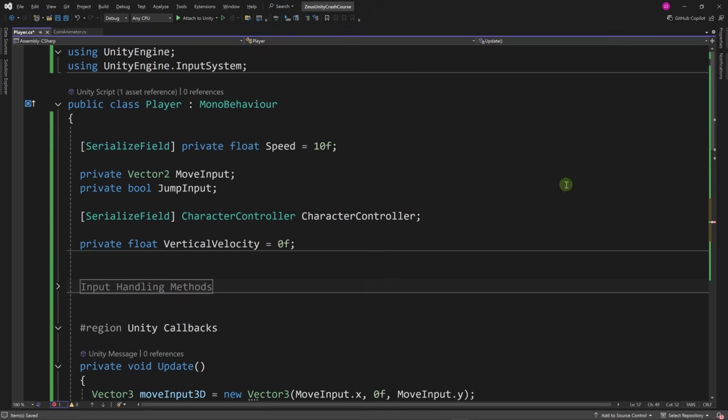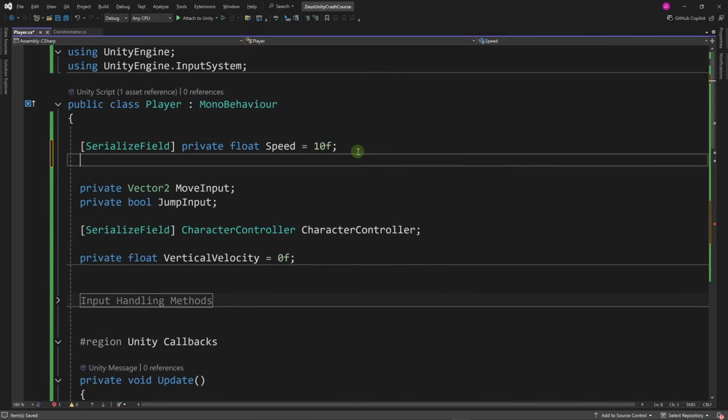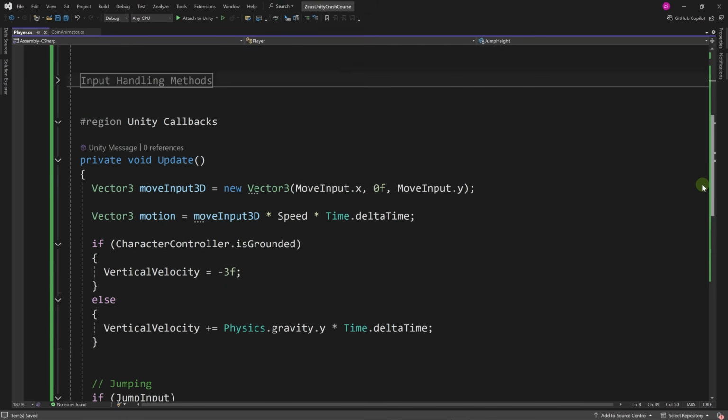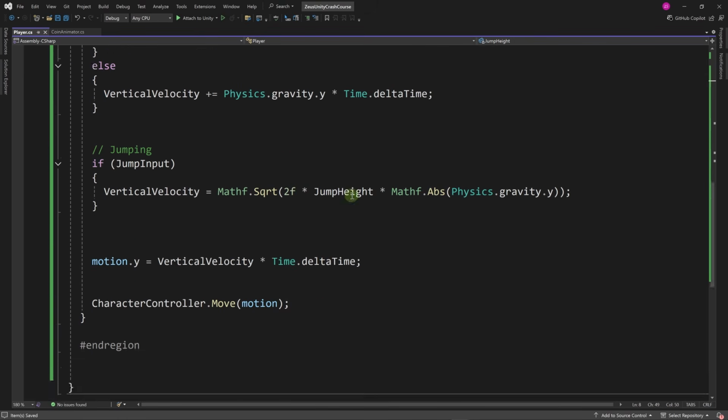Now all we need to do is define this jump height. Let's go to the top and below the speed, let's say SerializeField, private float jumpHeight. We don't want our character to jump very far. Let's say 1 meter in the air is fine. Okay, let's go back to the update method. Now we don't have compilation errors anymore.